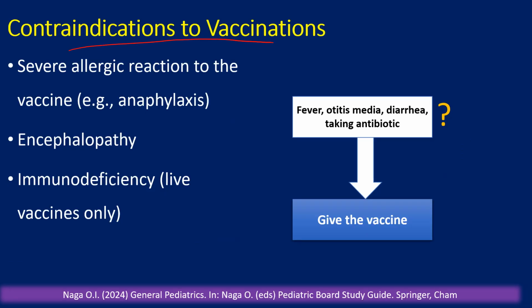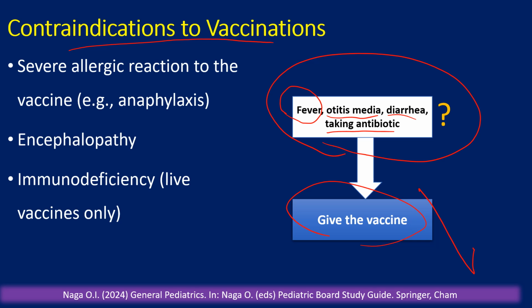Contraindications to vaccines. It is important to know that it is almost always okay to give the vaccine. For example, the child is having fever, 102, 103 Fahrenheit, otitis media, diarrhea, taking antibiotics, give the vaccine. It is okay to give the vaccine. Always, this is the correct answer. The exceptions are few, and pay attention to that.